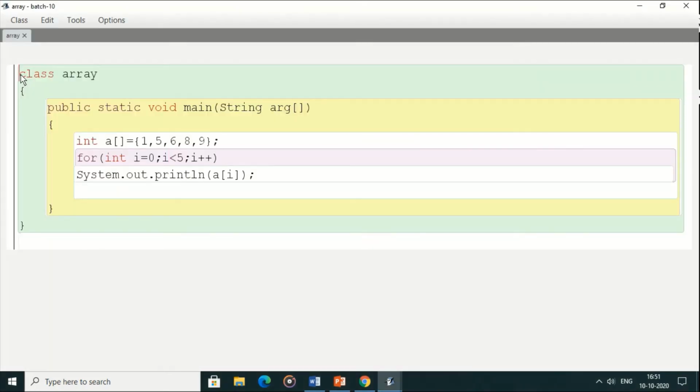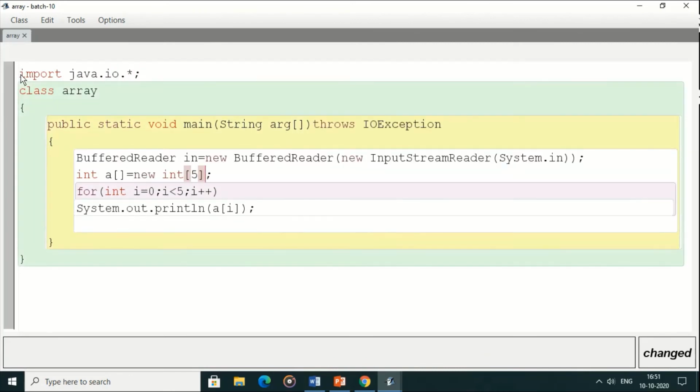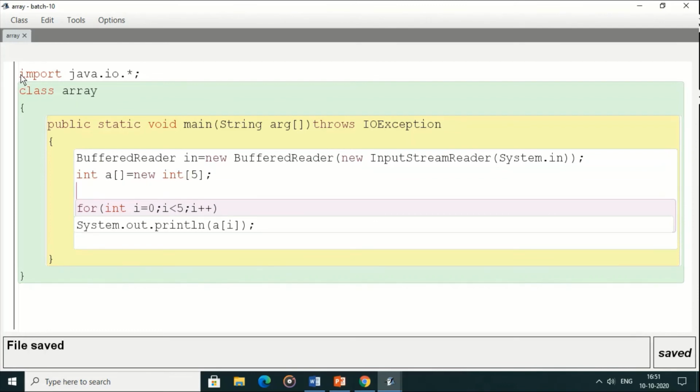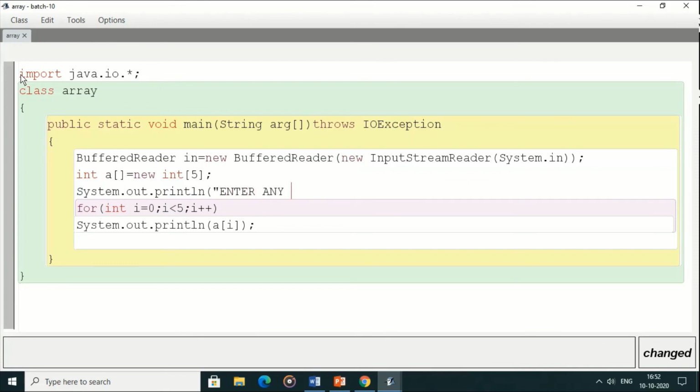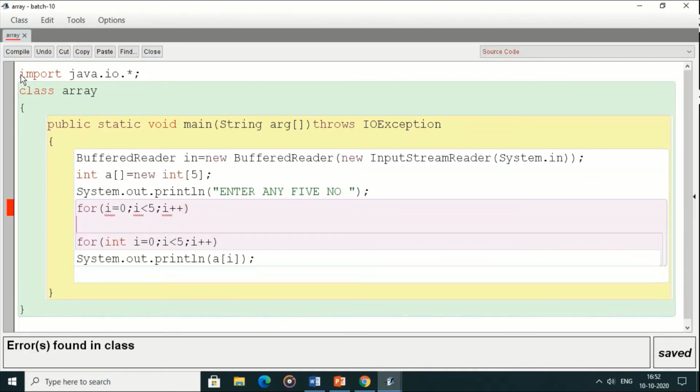If you have to perform any keyboard input operation, again we can write here import java.io.*, and the size is here. Now we can print a message on the screen: enter any 5 numbers. Yes. Loop will be used again: I equals to 0, I less than 5, I plus plus for input.